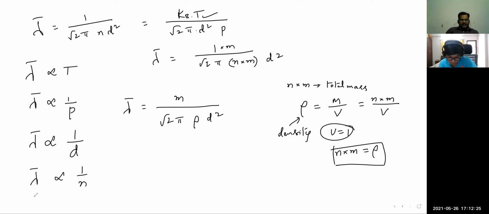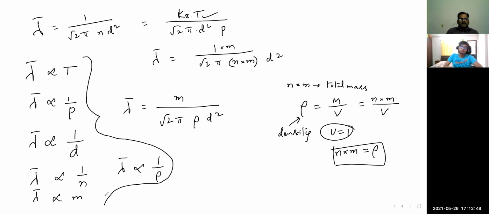Further, this mean free path is directly proportional to the mass of each particle, because H2 mass is different from O2 mass. When the gas changes, the mass changes. And it is inversely proportional to the density of the gas. So, mean free path depends on how many factors? These are the 1, 2, 3, 4, 5, 6 points I have derived finally.